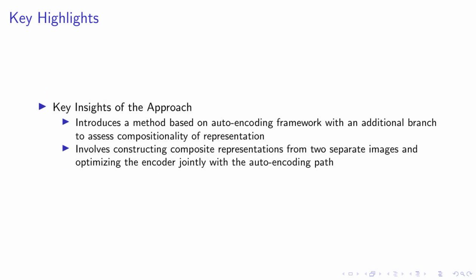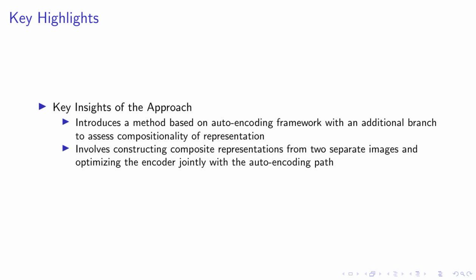Moving on to the key highlights of our approach, we've developed a method that builds upon the auto-encoding framework, but with a significant twist. We've added an additional branch to directly assess the compositionality of the representation. This means we're not just encoding and decoding images, but we're also evaluating how well the representation can be composed from different parts. To achieve this, we construct composite representations from two separate images. This is a novel approach that allows us to capture the essence of both images in a single representation.